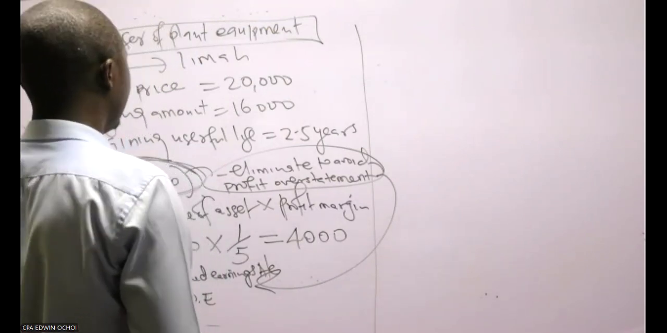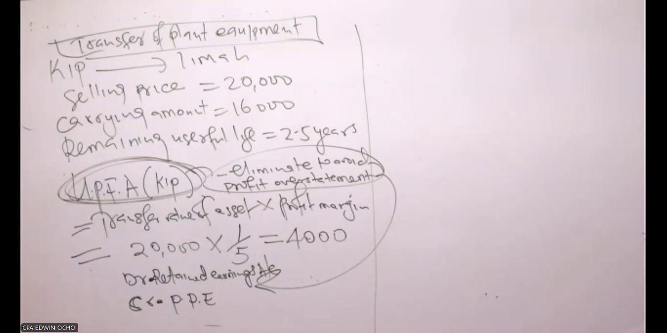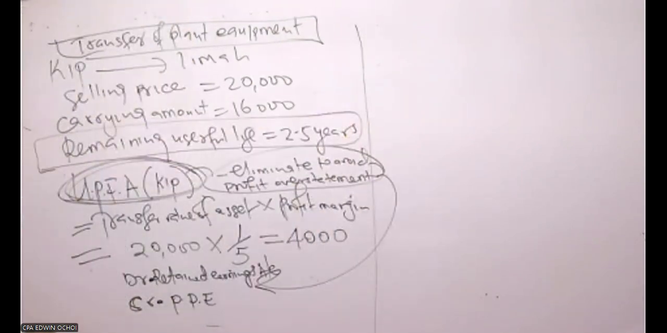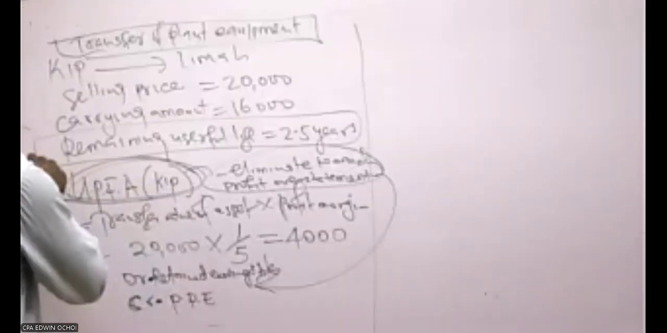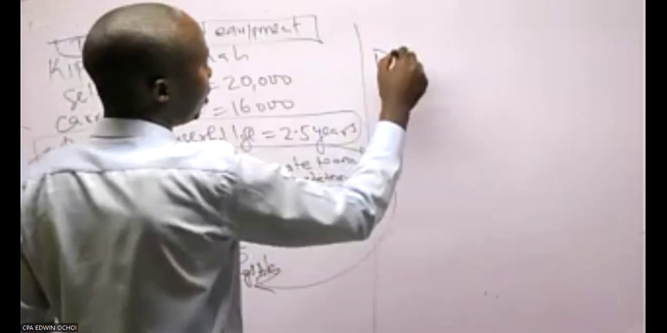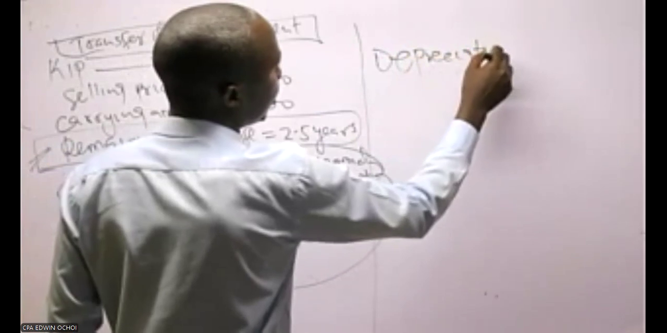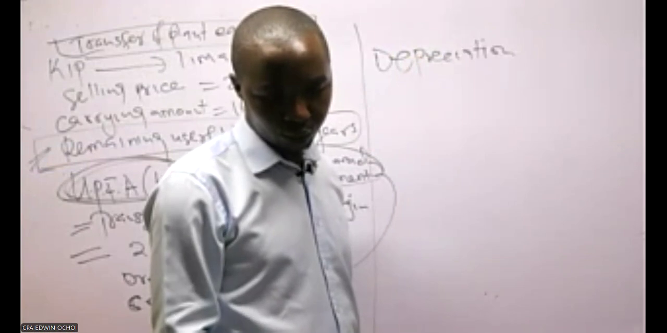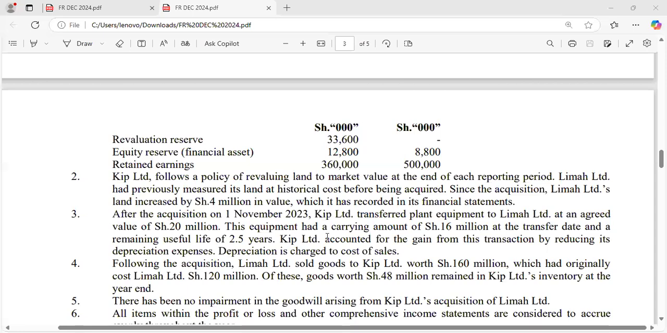Before I mention how it will affect your cost of sales, once you have your remaining useful life, remember they said the remaining useful life is what? The remaining useful life is 2.5 years. So when you are given remaining useful life, it means that you have to do what? Depreciation. And if you look at that additional information, what they said is that the equipment had a carrying amount of 16 million at the transfer date and a remaining useful life of 2.5 years.